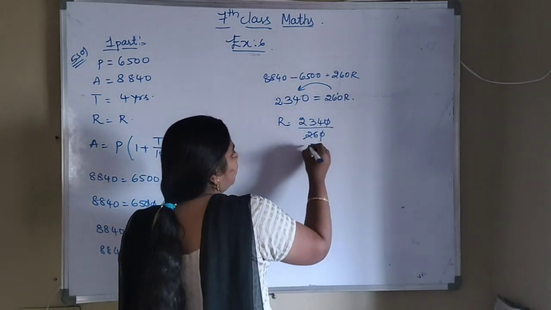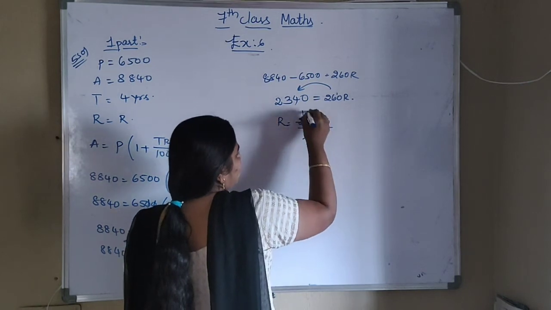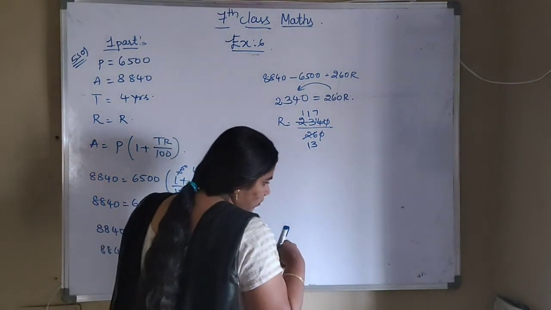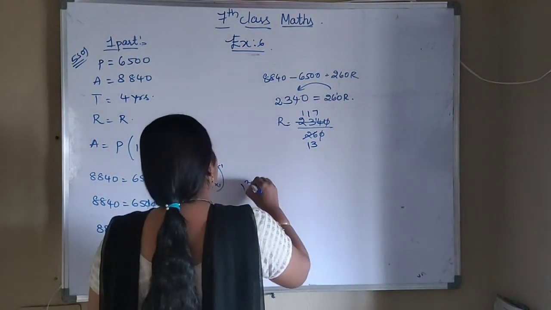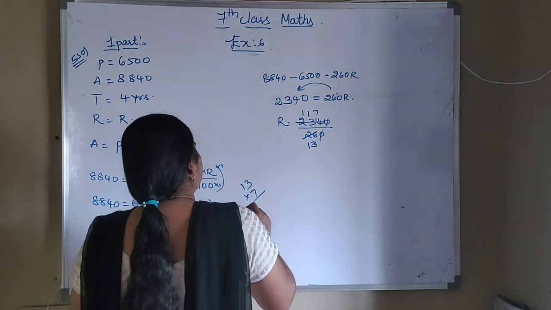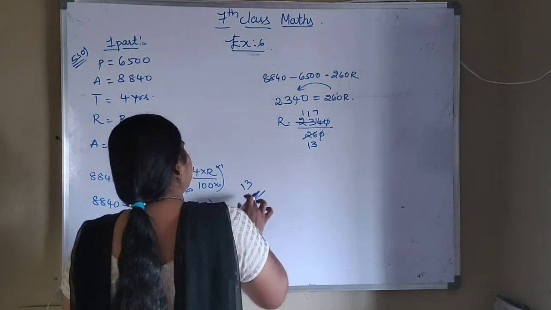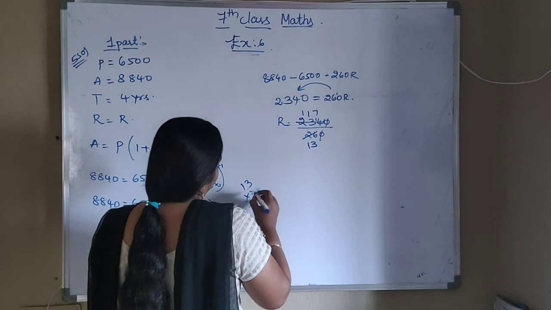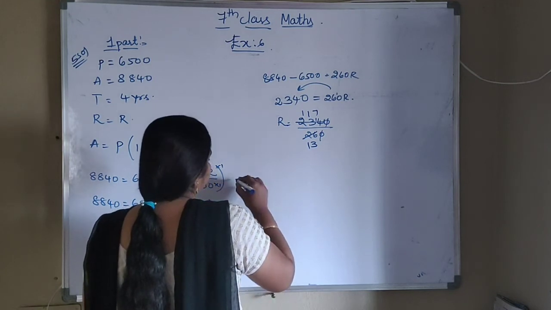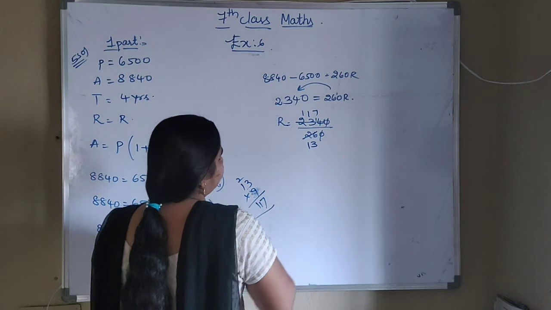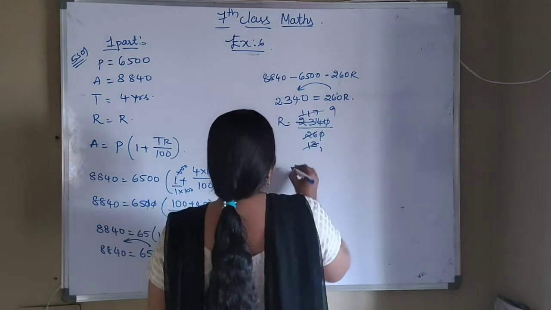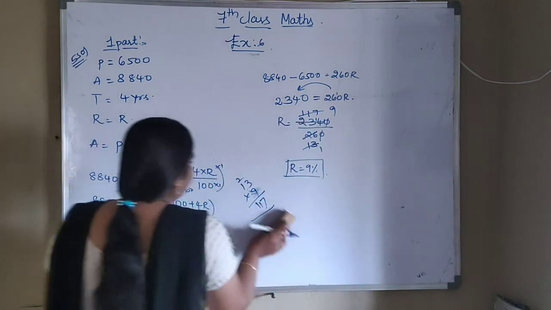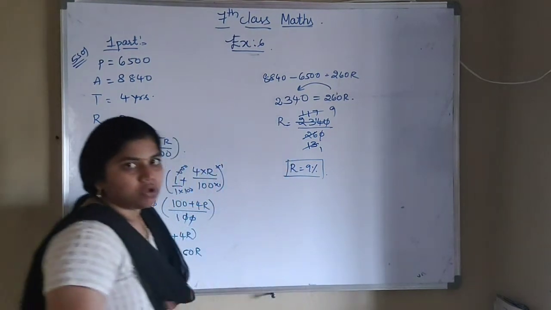Cancel it in the 2 table, we get 117 by 13, and then it cuts in the 13 table. 13 nines are 117. So what is the rate of interest here? 9%.